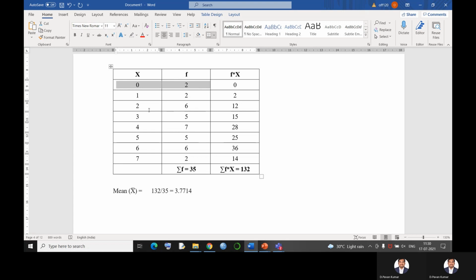What happens finally? Once divided by the total number of observations, that is 35. We have 35 observations. That means if you write 0 for 2 times, 1 for 2 times, and similarly up to 7 for 2 times, we get the total number of observations. The denominator is 35 here.